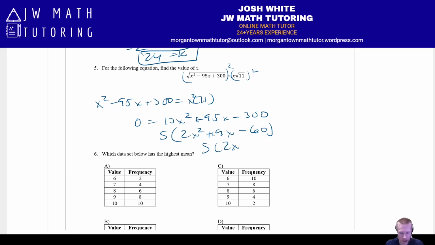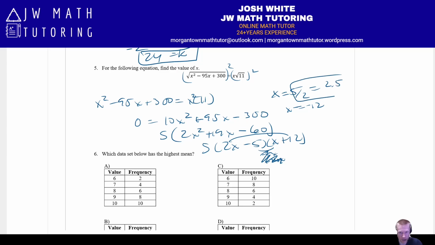And it's going to factor as 2x minus 5 times x plus 12. And let's just confirm that. Minus 5x plus 24x, negative 5 plus 24 is positive 19. Okay, so that checks. This is the correct factorization. So you get two answers. You get x equals 5 halves, or you get x equals negative 12. The only acceptable answer is 5 halves, or 2.5.